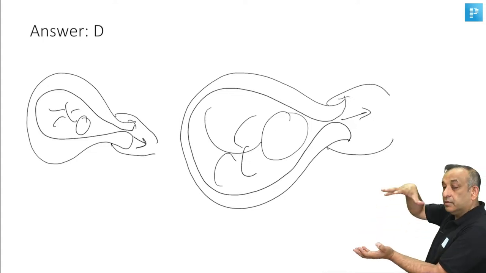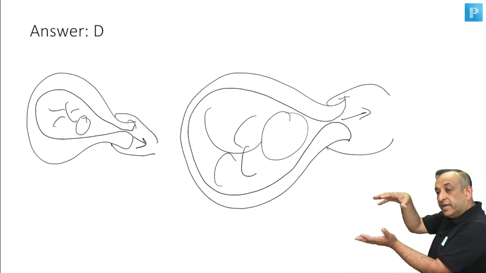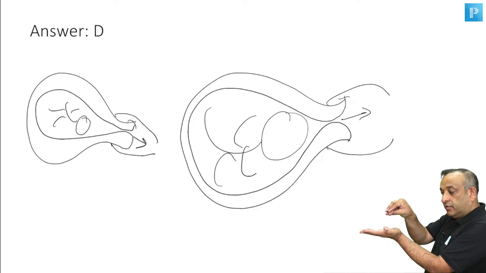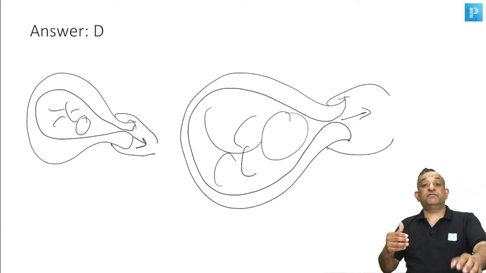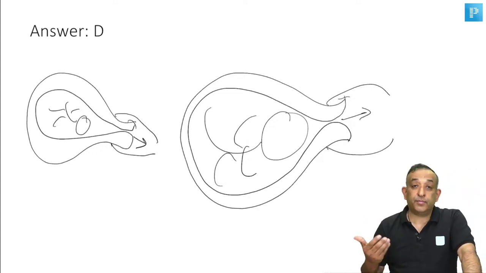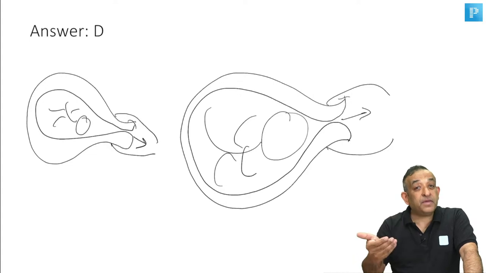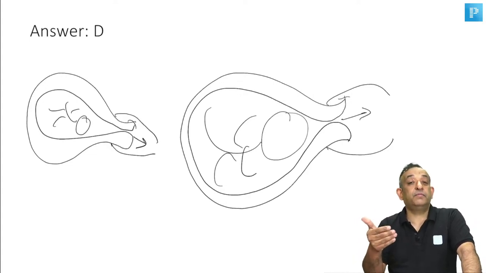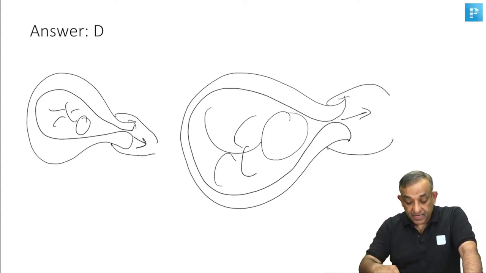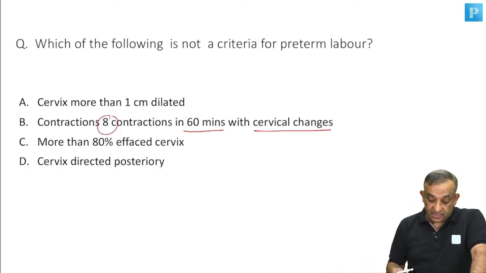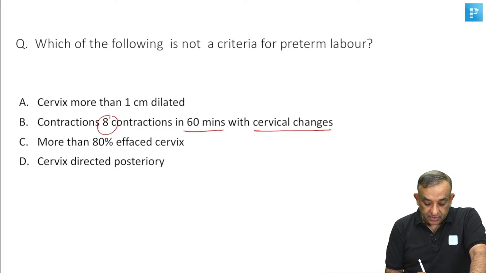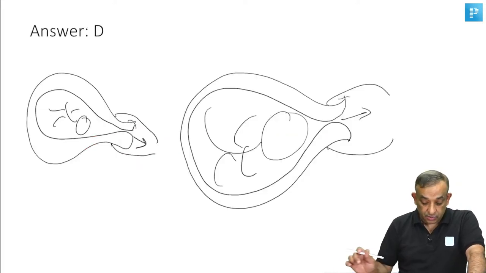Now, as the uterus becomes huge, the weight of the baby will make the uterus fall back. So, cervix will become mid position and then around the time of labor it will become a little anterior. So, cervix, if the patient is going to labor, will never be posterior. Maybe it will be in the midline, or it will be anterior. So, midline or anterior, anterior is what we want to see when the patient is going to labor. So, yes, cervix directed posteriorly is wrong. So, all the others are correct and cervix directed posteriorly is the answer to this question, right?